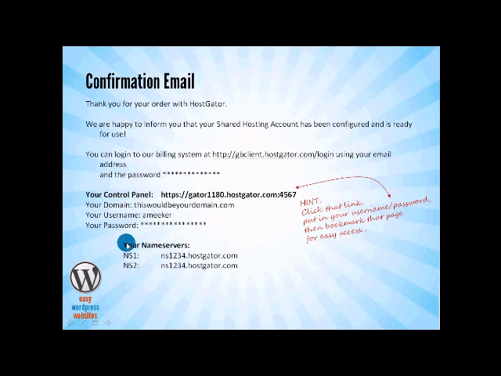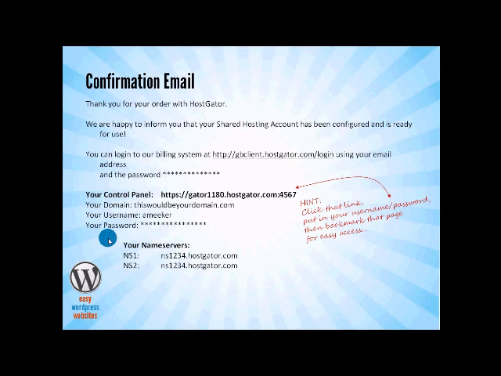Below that, you'll find your name servers for your hosting account. Now, if you did not register a domain when you purchased your HostGator hosting account, let's say you already had a domain registered with some other company like GoDaddy or Namecheap, you would need this name server information to tell your domain at your other company to point to your hosting company here at HostGator.